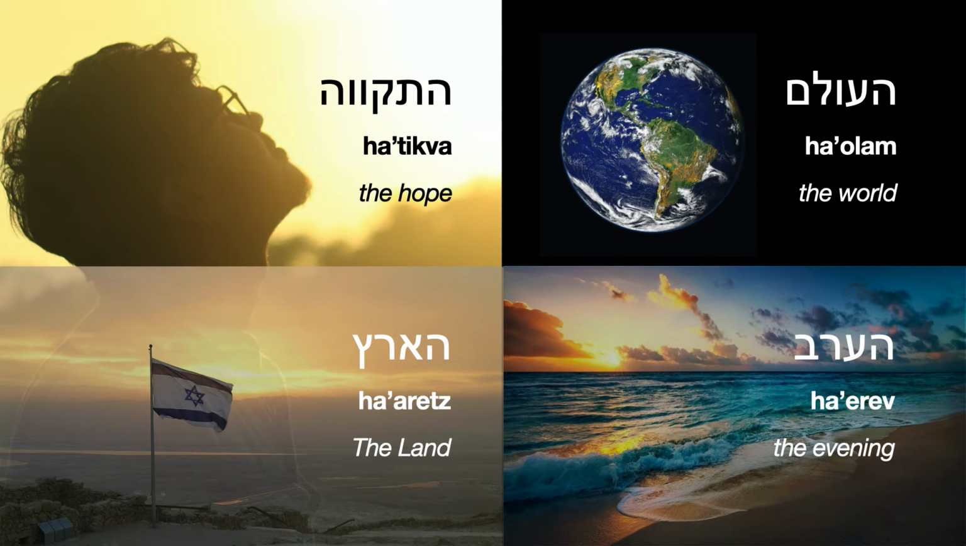This time, let's read those words without the red highlight on the letter he. So this is how it really is. Like we read it without those highlights. So let's see. Ha'olam, hatikva, ha'erev, and ha'aretz.